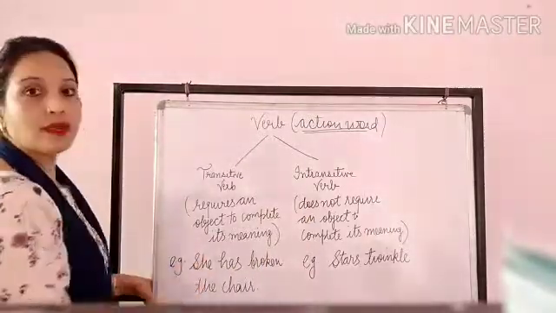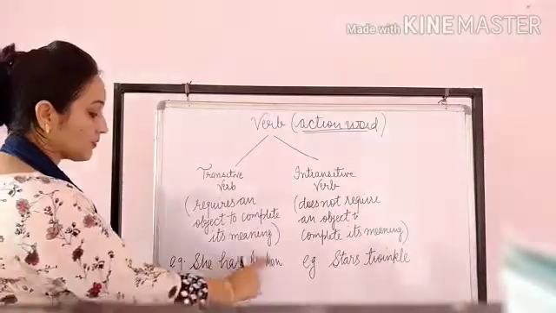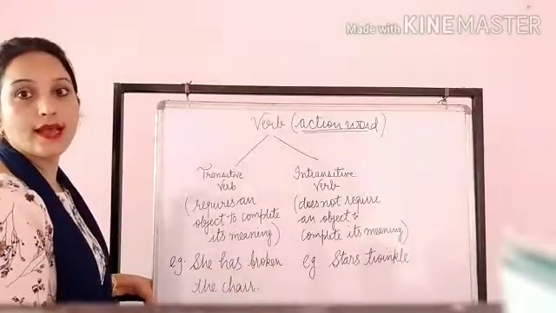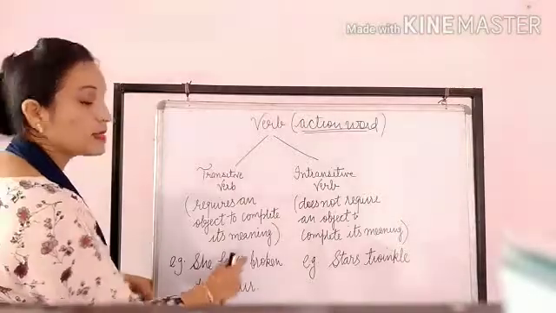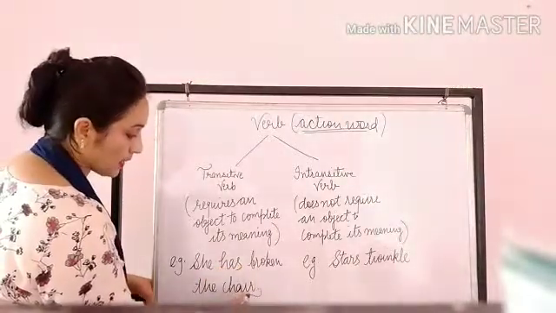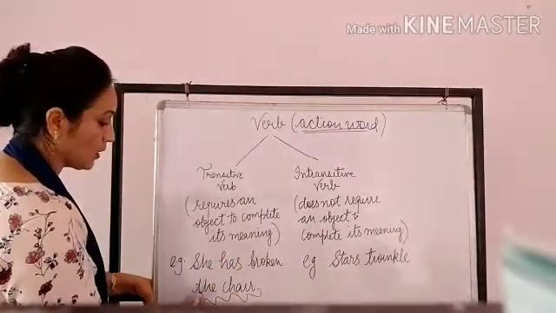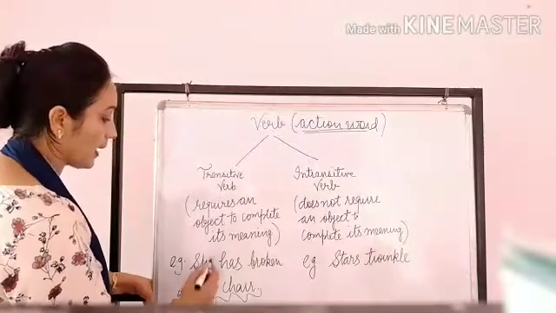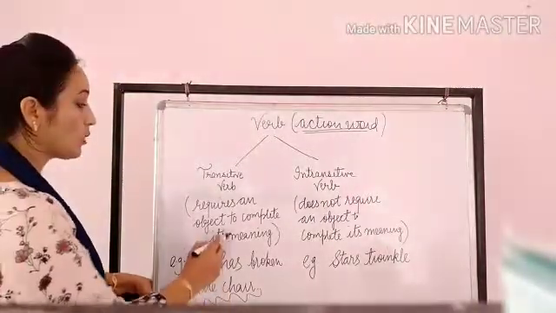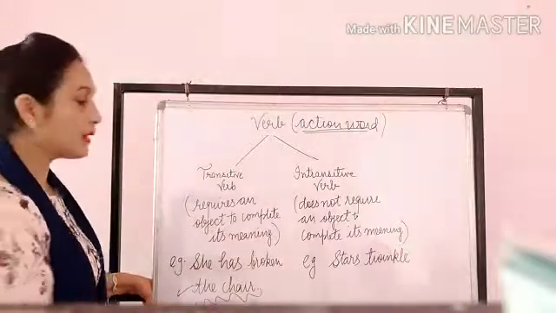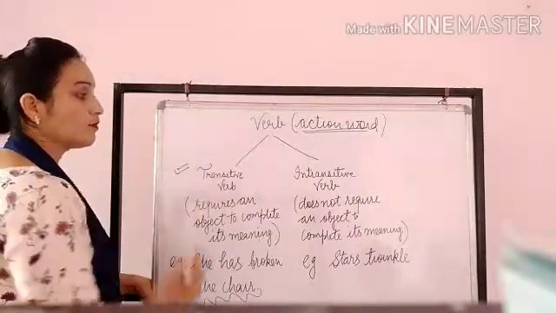Now I am going to take one example. She has broken the chair. So she has broken what? So the object here is the chair. So the chair is an object and the verb requires an object to convey its proper meaning. So it is called a transitive verb.